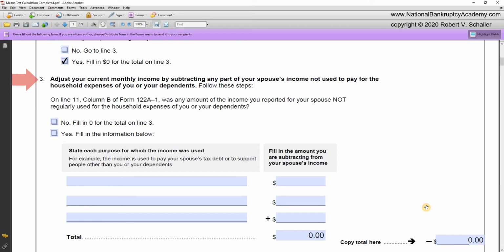Let's give it an example. Say yes to line 3, and then fill in the information below. It says state each purpose for which the income was used. For example, the income is used to pay your spouse's tax debt or to support people other than you or your dependents. So let's put that in. Alimony paid by the non-filing spouse, and let's just say it's $500. And child support paid by the non-filing spouse.